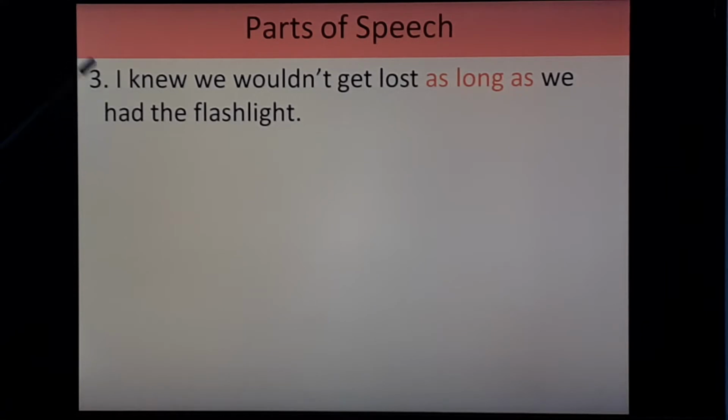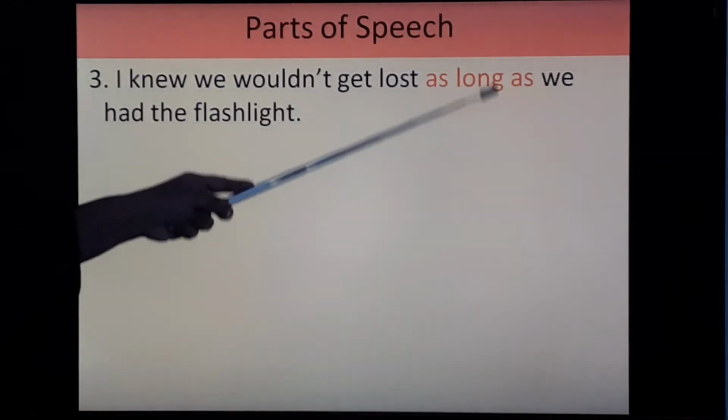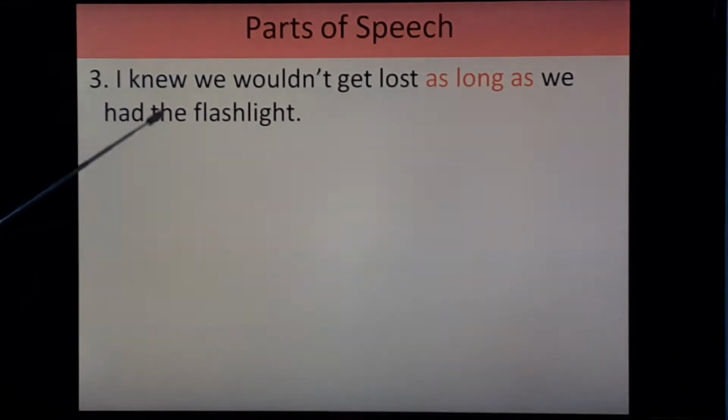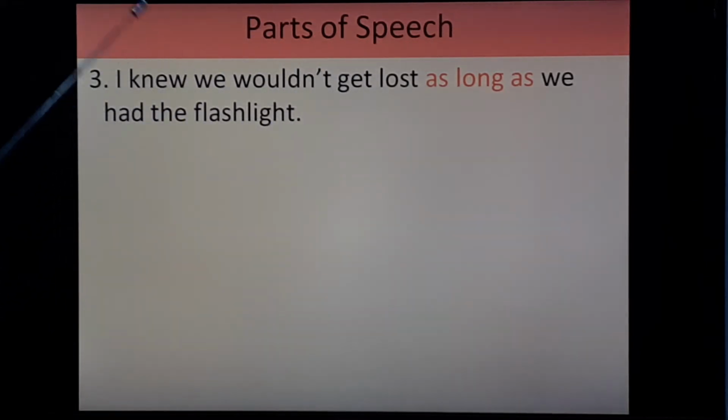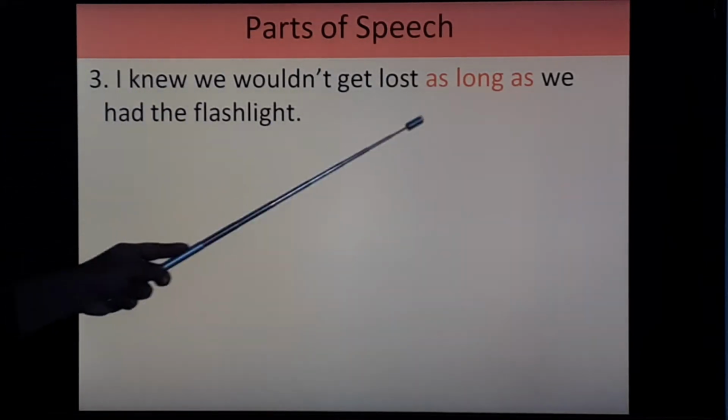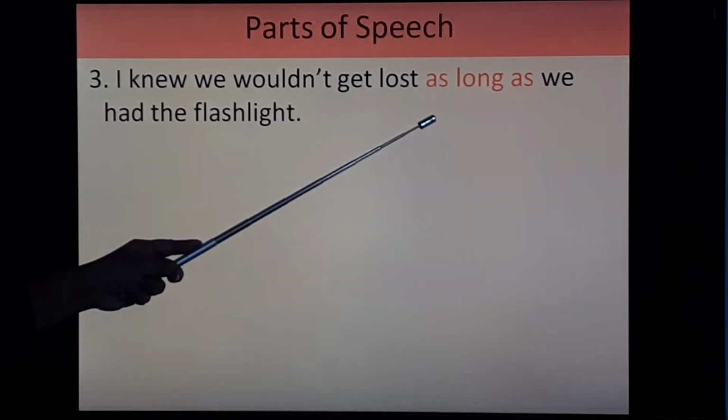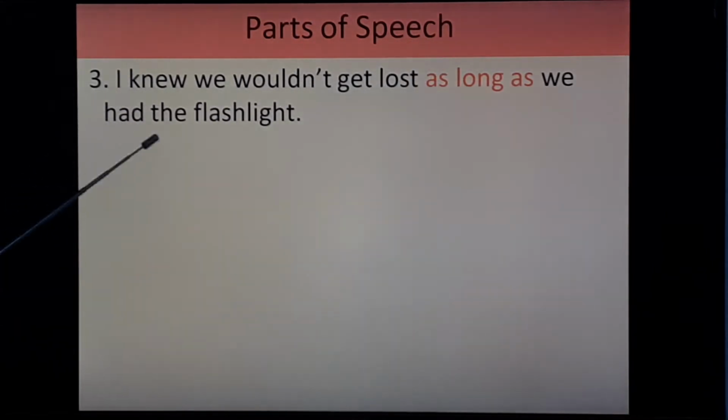Next example. I knew we wouldn't get lost as long as we had the flashlight. So here I knew we wouldn't get lost, that is main clause, as long as, that is subordinating conjunction. We had the flashlight, that is subordinate clause.